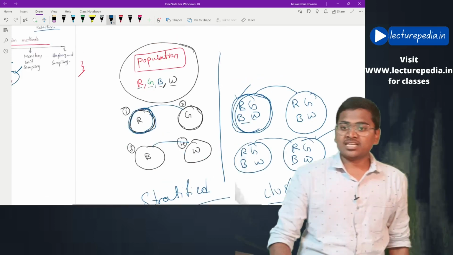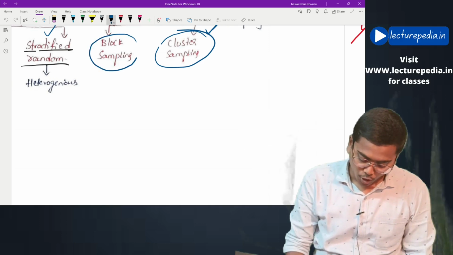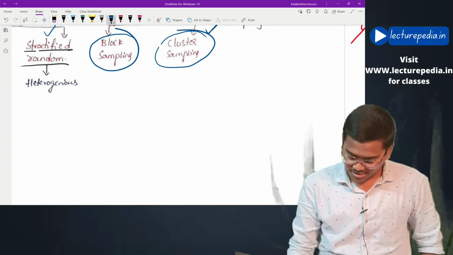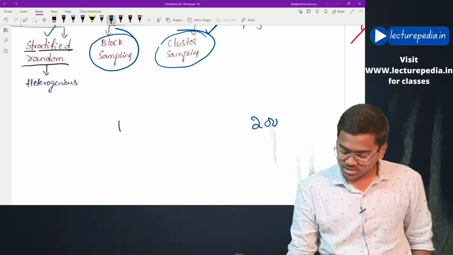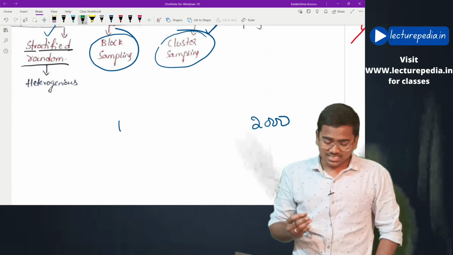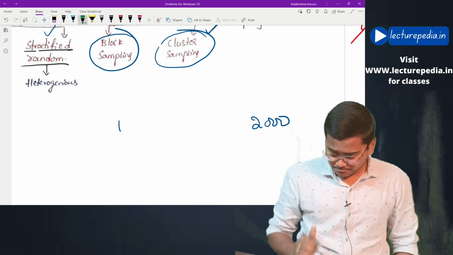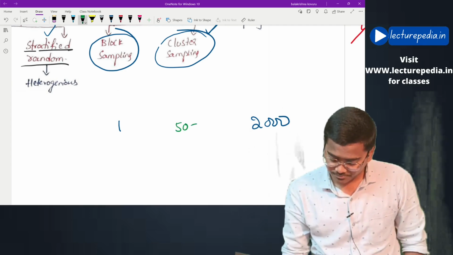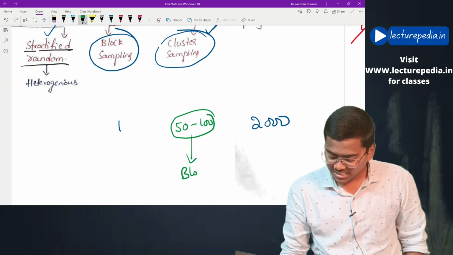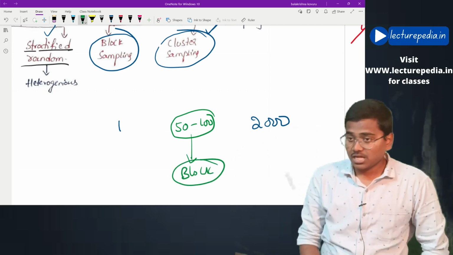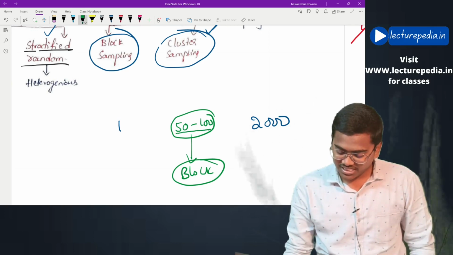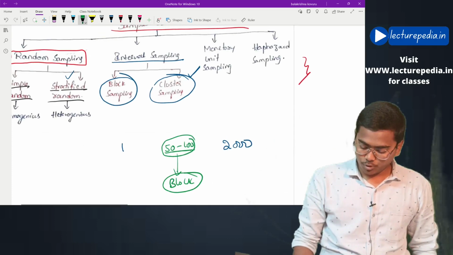Next, moving to block sampling. Under block sampling, let's say there are 2000 invoices, 1 to 2000 invoices. Now under this block sampling, auditor will select a block of 50 to 100 invoices. This is the block that has been selected by the auditor as sample. Under block sampling, the sampling units will be sequential in nature. This is block sampling.